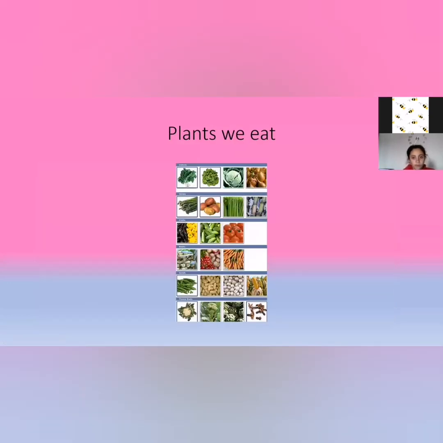Here is a photo of plants we can eat. These are examples of plants we could eat.